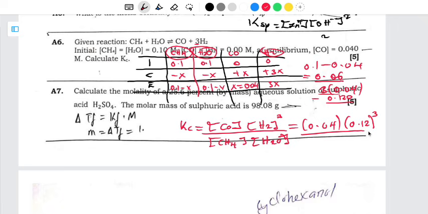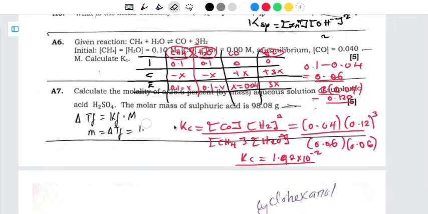Then divided by, for methane, 0.06. For water, it is 0.06. Then close. So our Kc, when I do the computation, is going to be 1.92 multiplied by 10 to the power negative 2. And this one here doesn't have units. So this is how you're supposed to answer that.